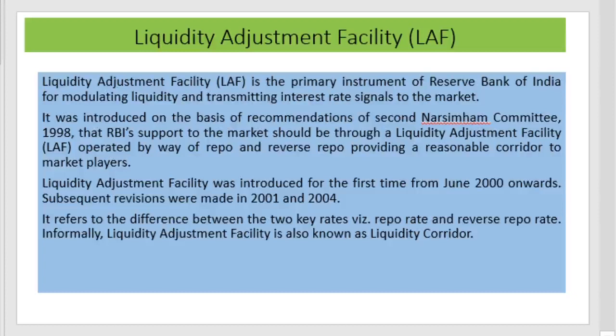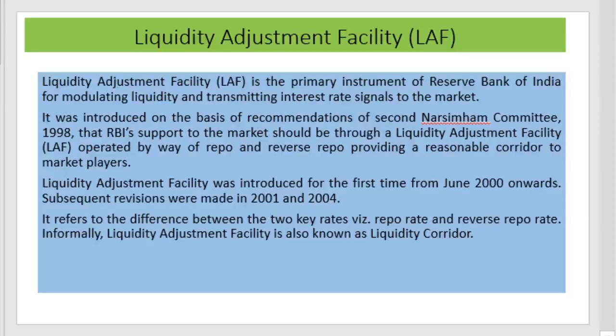According to the Narasimhan Committee report, the RBI support to the market should be through the liquidity adjustment facility, operated by way of repo and reverse repo, and there should be a reasonable corridor also. It is to support the market.